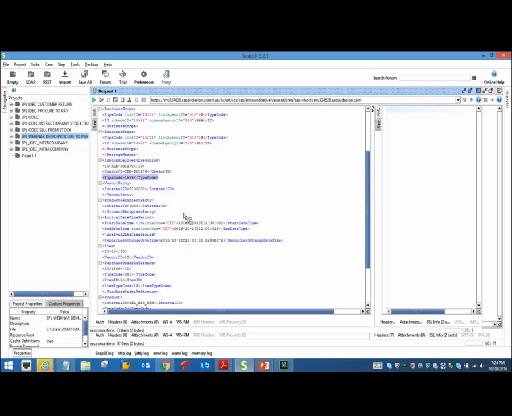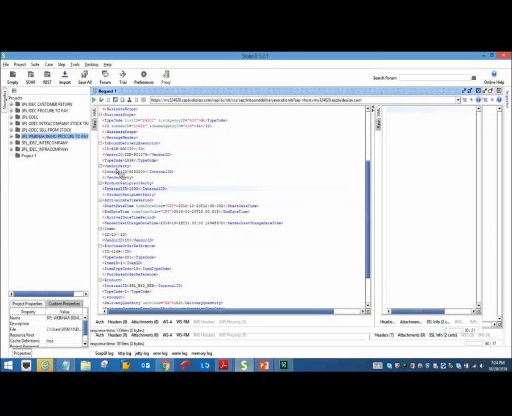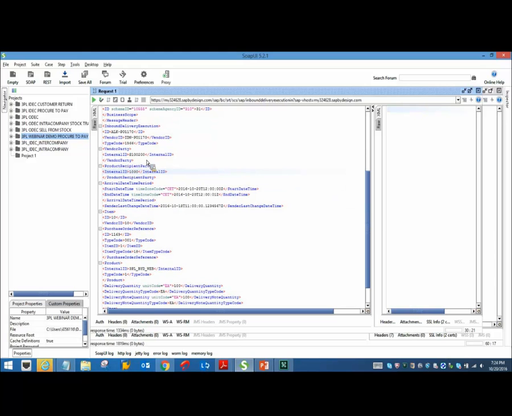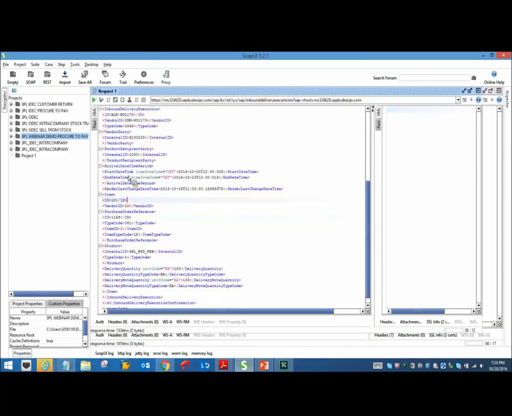Okay, it's 1566 for the supplier delivery confirmation, and your vendor is your supplier, whom you are procuring the goods from, and the recipient is your company, 1000. Yeah, arrival date, I'll give it as today. And please make sure that you provide the valid, standard format of time zone, and this is where we receive most of the incidents from customers wherein the time format will not be correct, and in that case the messages fail in the BYD system. So please make sure that you provide a valid time format, and the arrival date period should be set here.